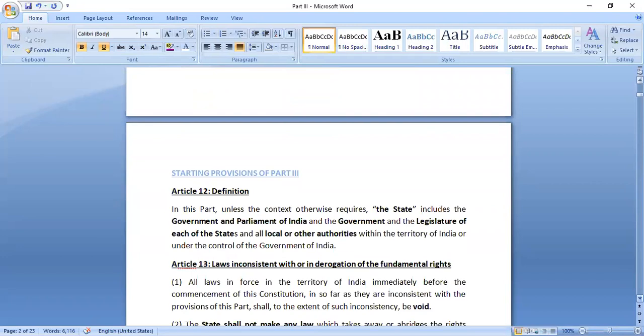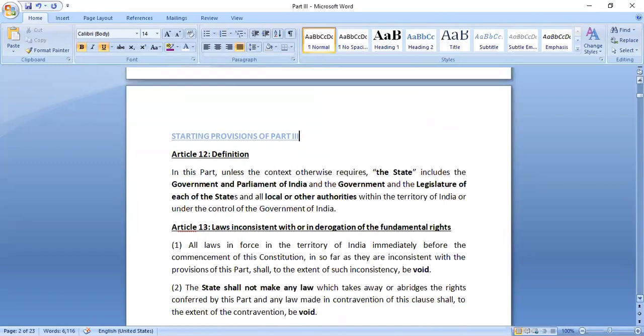Now, the starting provision is Article 12, that provides for the definition of the term state. Right now, we are being given certain fundamental rights. But when someone is given certain rights, someone else has to have a duty. If we are supposed to enjoy a certain right, then someone else has to provide that facility or provide that thing to us so that we can enjoy our rights.